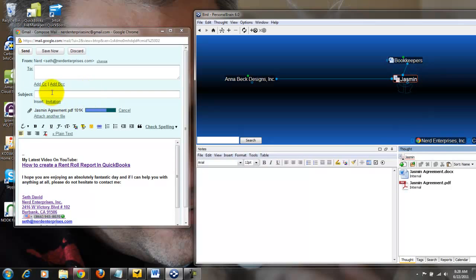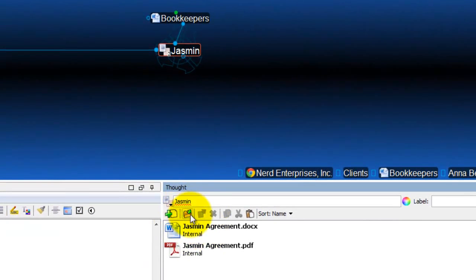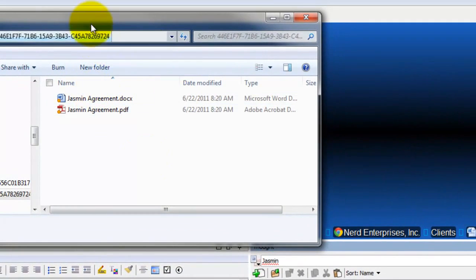And this is, of course, using Gmail, but any email program that you use will let you drop the attachment on. Let's say for some reason, I don't know if Yahoo Webmail allows you to drag and drop like that, you needed to attach it using a folder. Still very easy. Over here in the brain, you've got this option here in the thought, which will open the folder containing these attachments.